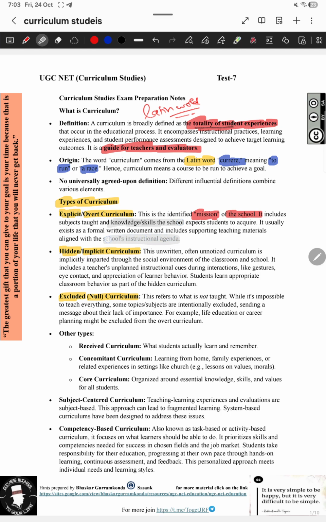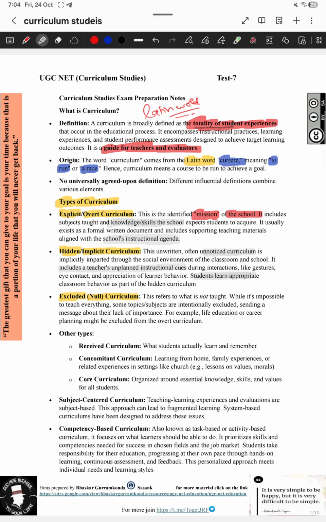It is basically the school instructional agenda. Whereas a hidden curriculum is often unnoticed, included as a teacher's unplanned instruction cues. Students learn from the gestures of teachers, the classroom behavior of the teacher and the classroom environment itself. So these all act as a hidden curriculum.